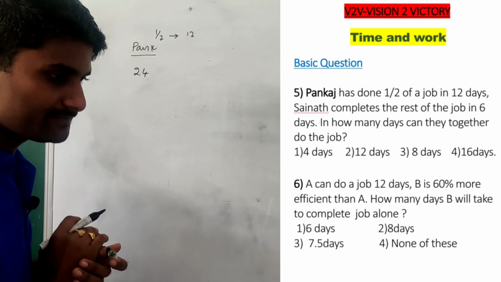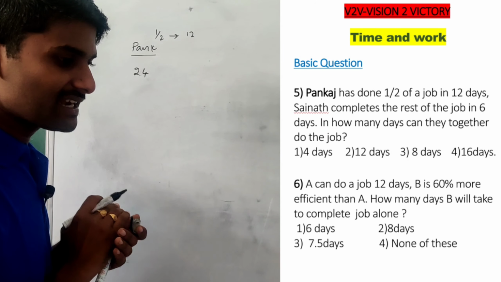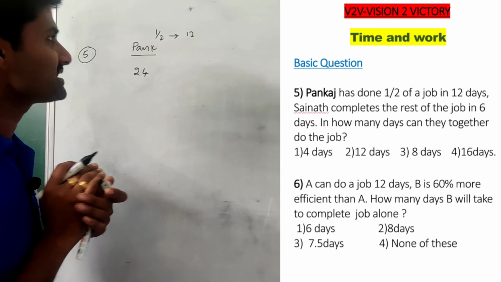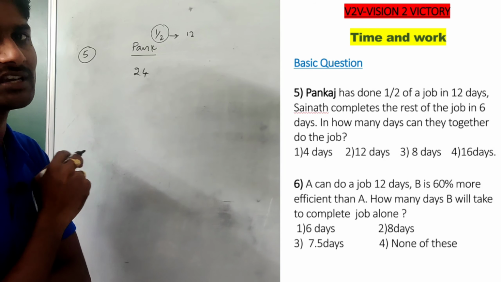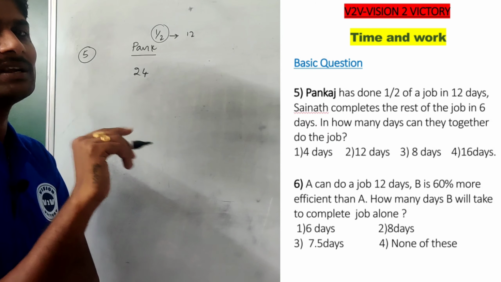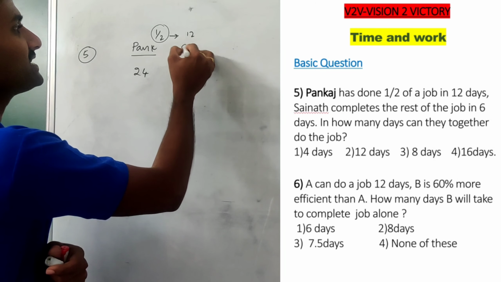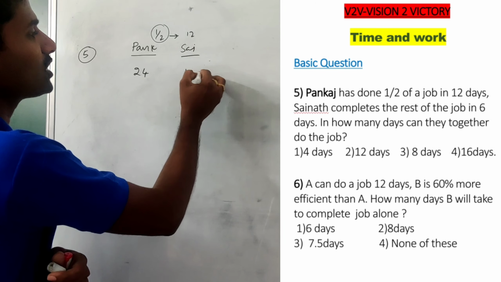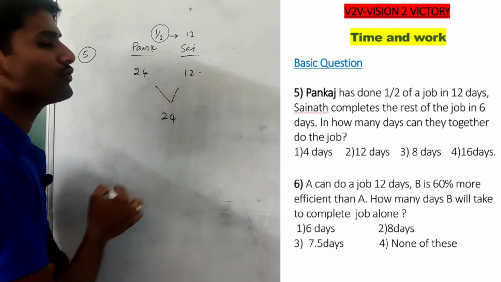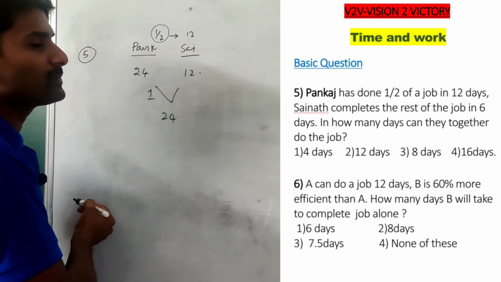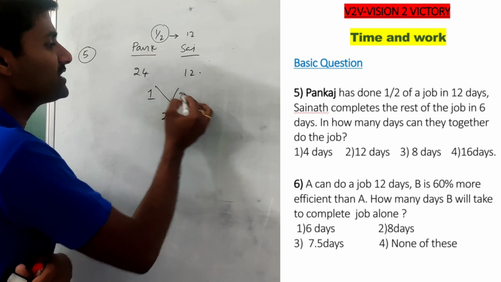Next information: Sainath completes the rest of the job in 6 days. They already completed half the work, so the remaining work is also half. So Sainath completed the remaining job in 6 days, which means Sainath can complete the whole work in 12 days. Then the whole work is 24 units. So Pankaj performs 1 unit per day and Sainath performs 2 units per day.